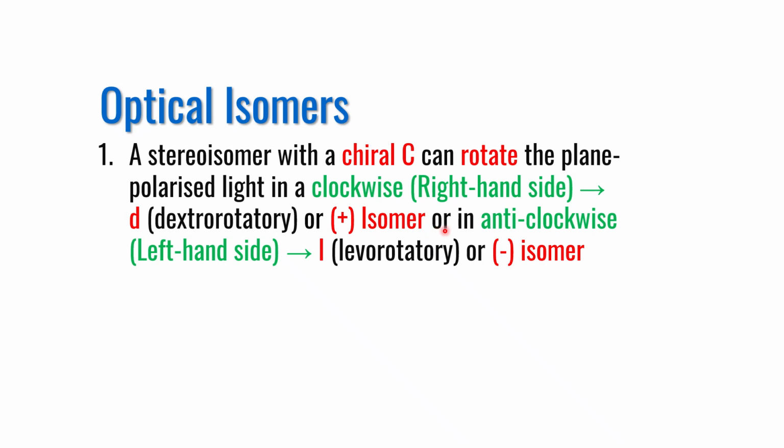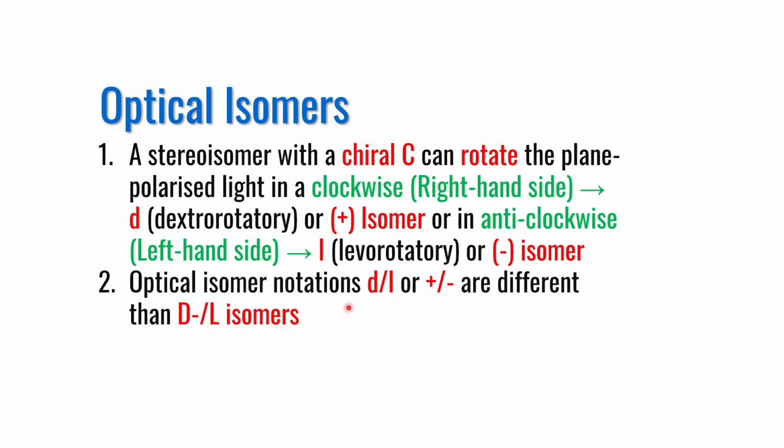They can also rotate the plane polarized light in an anti-clockwise or left-handed manner, and such isomers are known as small l, or levorotatory isomers, or minus isomers. The notations d and l, or plus and minus, for optical isomers are different from capital D and capital L isomers.